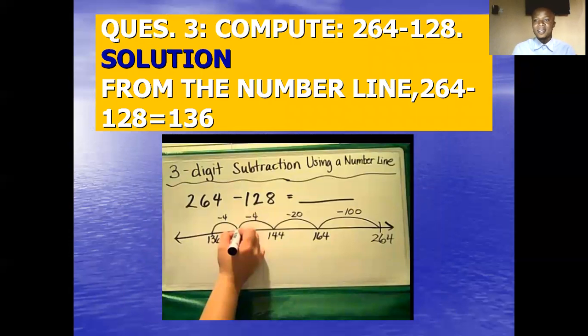Now look at this one. This is tricky. They say we should subtract 128 from 264. And if you start moving 1, 1 on this kind of number line, you exhaust 300 pages and you've not finished, or even more than 300 pages. So you have to jump in hundreds to cover 100, jump in 20 to cover 20, jump in 4, and jump in another 4 to get 128. And you see yourself landing at 136.